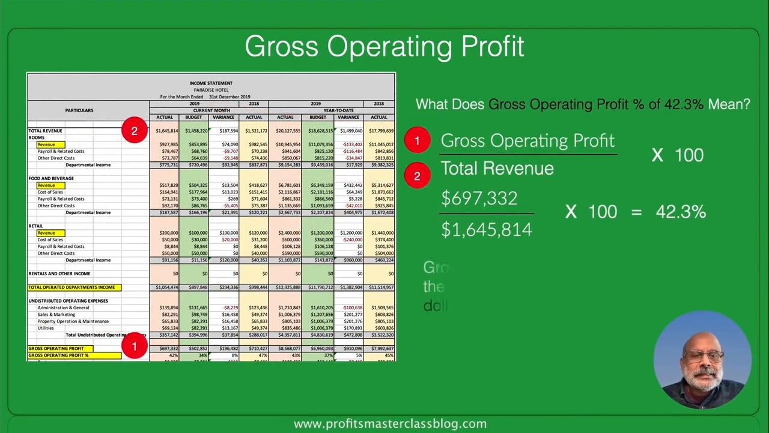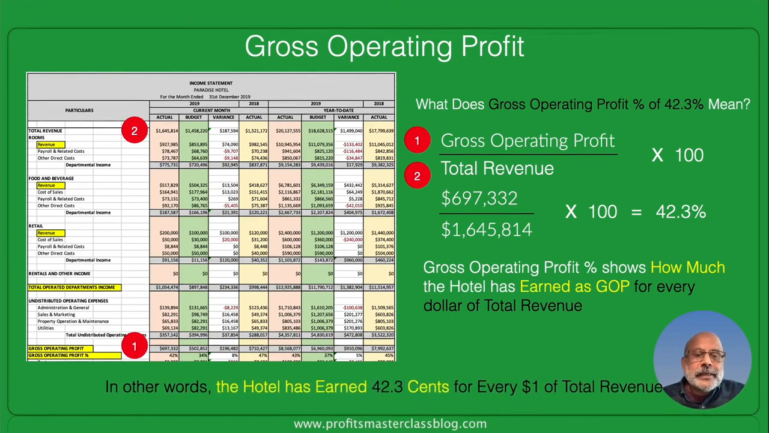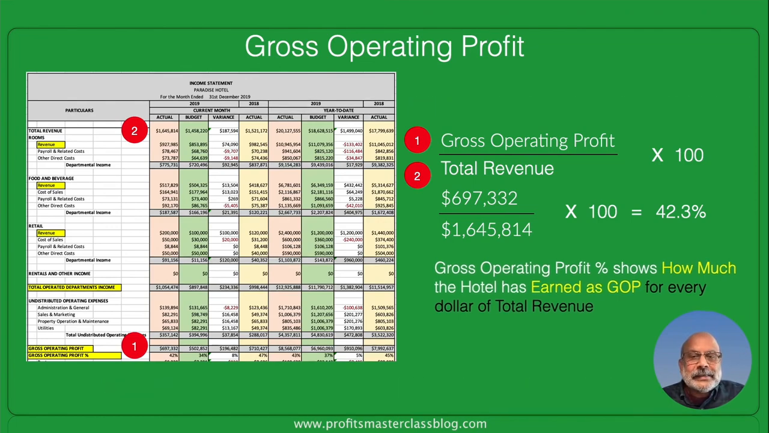But what does a gross operating profit of 42.3% actually mean? Well, it means that the hotel has been able to retain 42.3 cents for every dollar of total revenue earned. You could say that Paradise Hotel earned $1 of revenue. For every $1 of revenue earned, it was able to retain 42.3 cents.